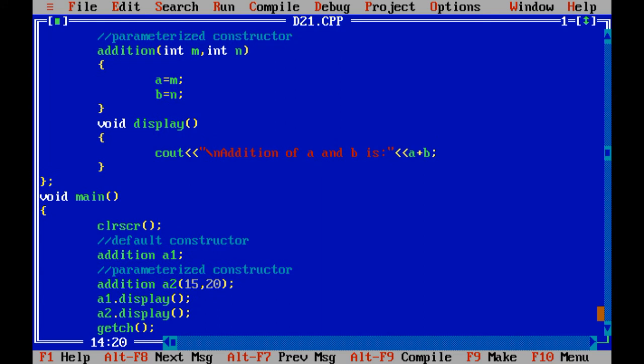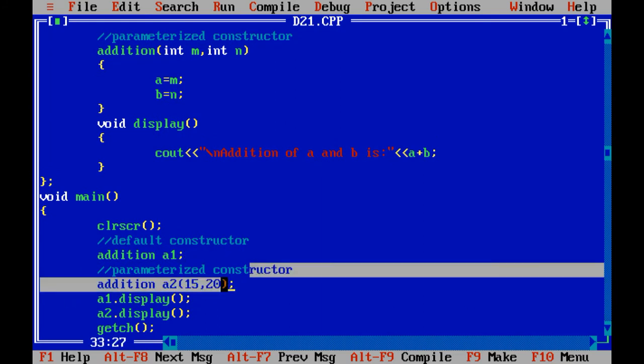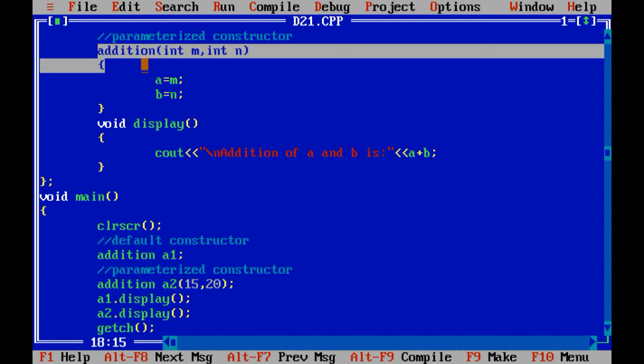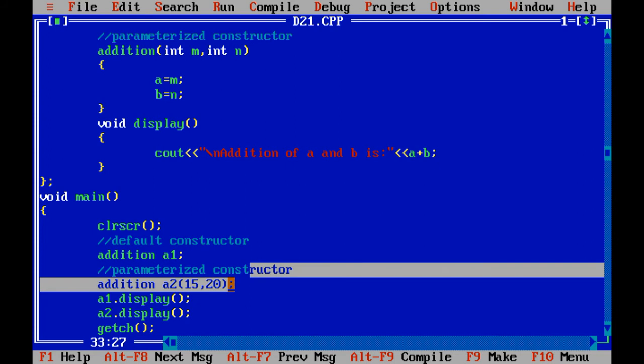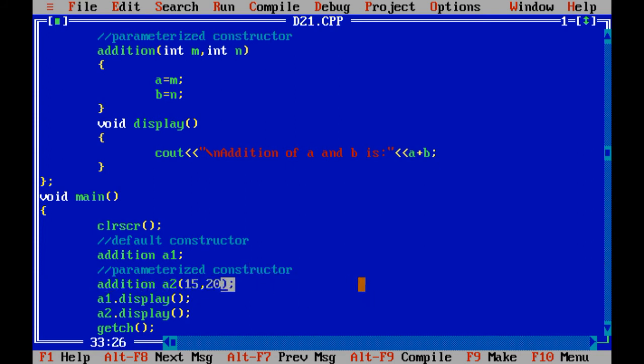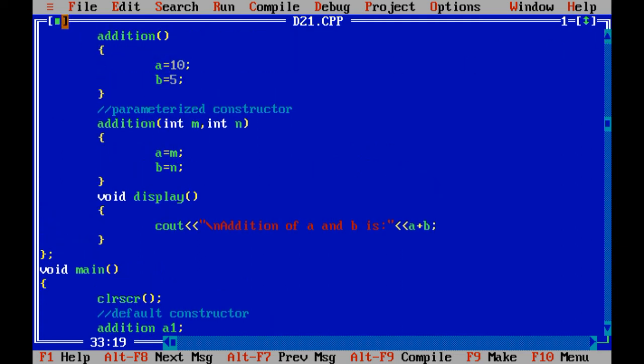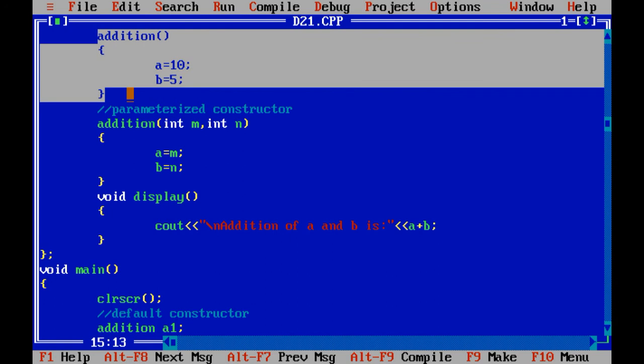After that, you have passed the values 15 and 20. So in this case, it will override the value of A by 15 and B by 20. But you just need to keep in mind that when you create the object of the addition class, even if you pass some parameters with the constructor, in such cases also it will automatically call the default constructor of the class, right?